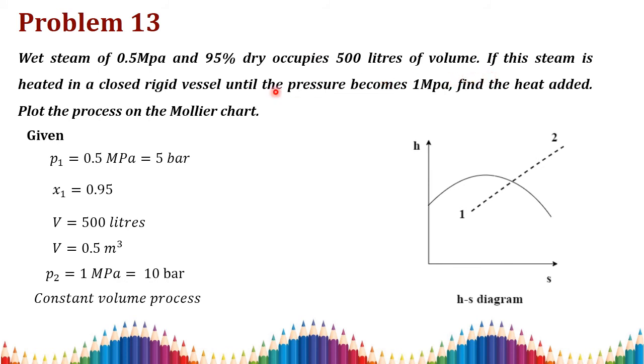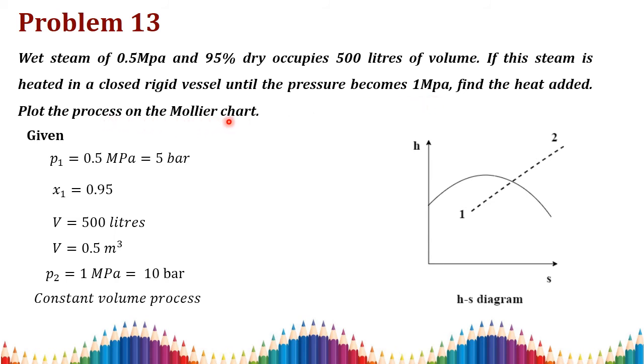Then the steam is heated in a closed rigid vessel, so again it will be a constant volume process, until the pressure becomes 1 megapascal, which is equal to 10 bar. Then find the heat added. We need to find Q and also plot the process on the Mollier chart.